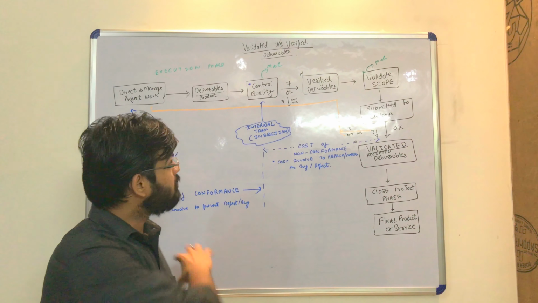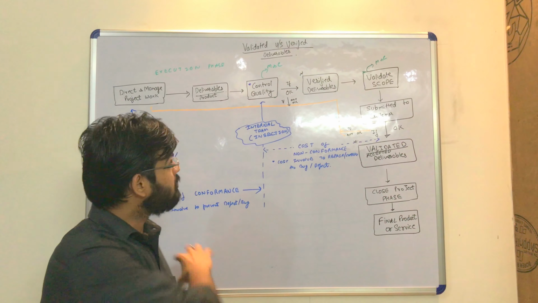What happens is these verified deliverables are submitted to your customer. Now the customer will check: this was my requirement that I have given, is it working as per my business needs or not, is it working as per my functional needs or not. Okay, now if the customer finds it okay, they will be termed as validated deliverables.